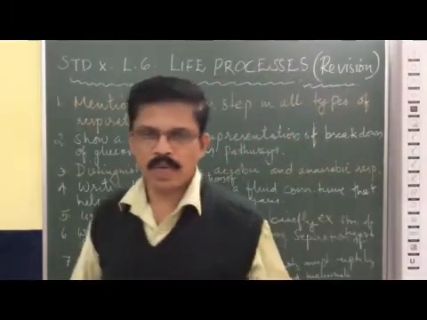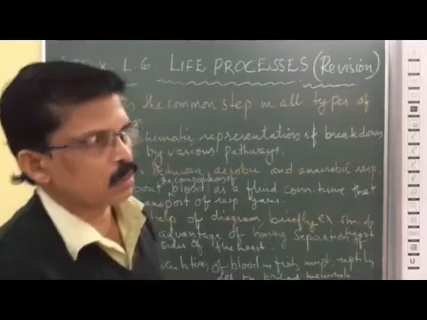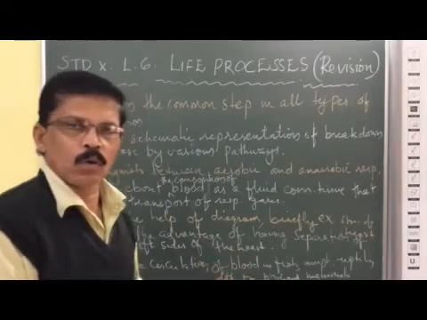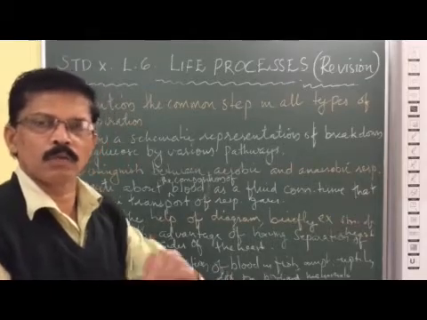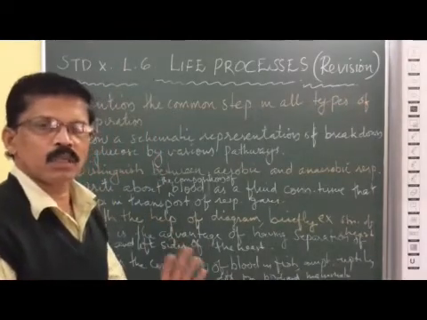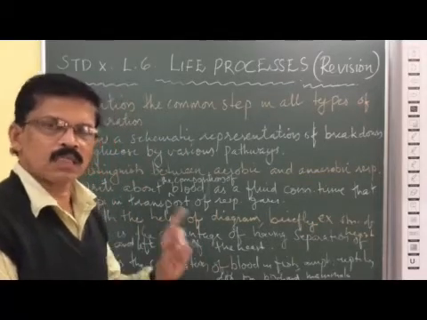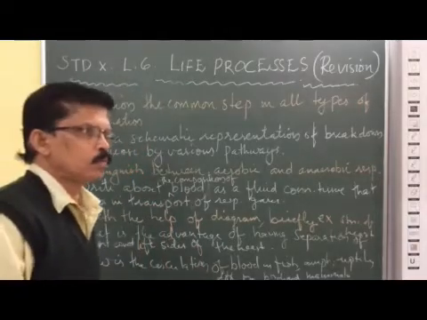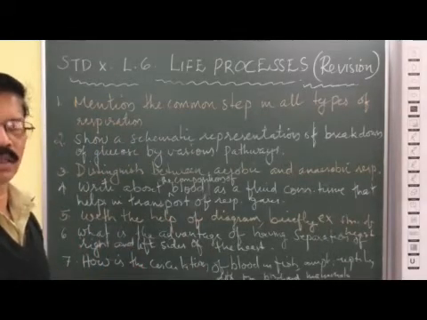The common step for all types of respiration, particularly aerobic and anaerobic respiration, is glycolysis. Glycolysis is a process whereby a 6-carbon molecule of glucose breaks down into 2 molecules of 3-carbon pyruvic acid with the release of some amount of energy. So this process is called glycolysis, and it is the common step for both aerobic and anaerobic respiration. So you got that idea.